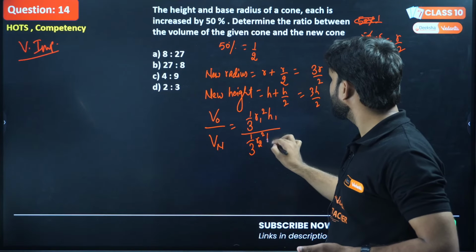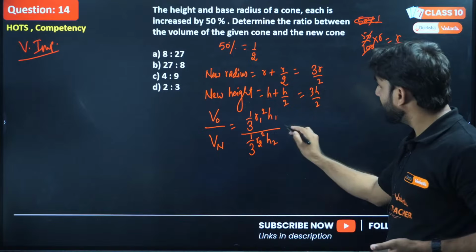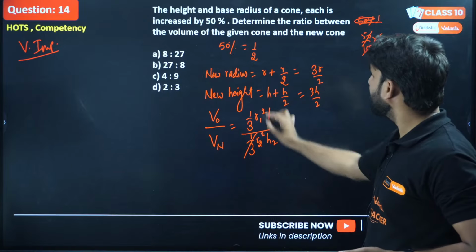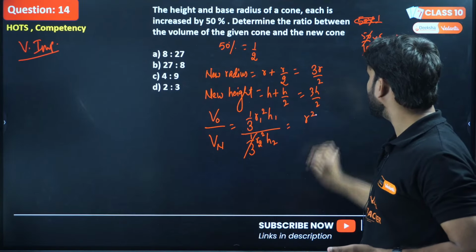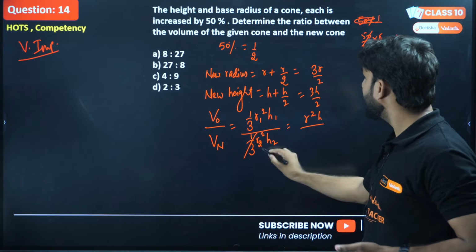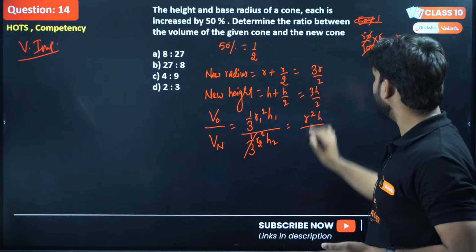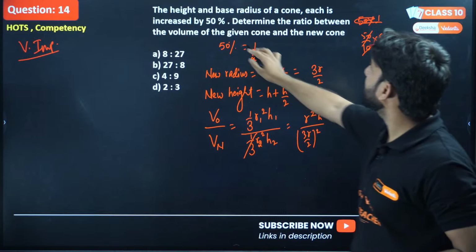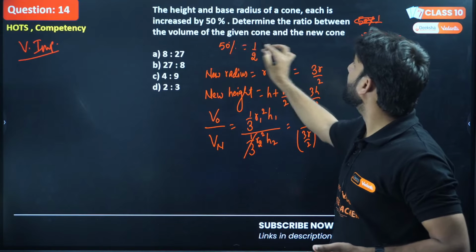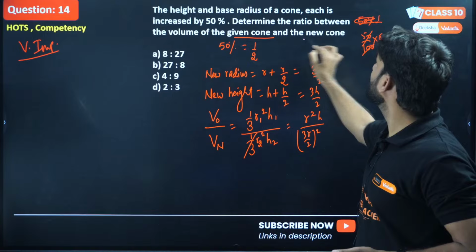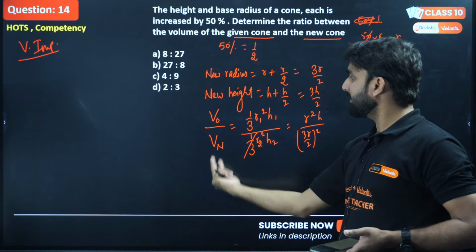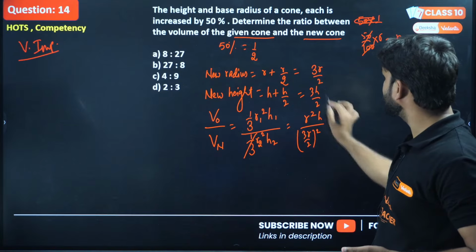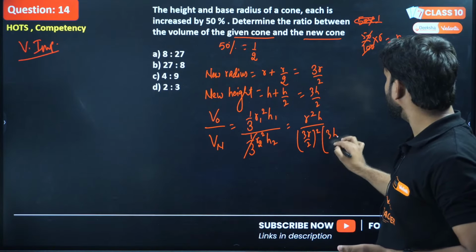R2 square H2, right? So what we can do, this will cancel by this, okay, and R1 can be written as R square and H as H, and R2 is the new radius, which is 3R by 2. So 3R by 2 whole square. We have to find the ratio of what? Given cone and the new cone. So I'm taking here the new cone in the denominator side, okay, and this is height H2.